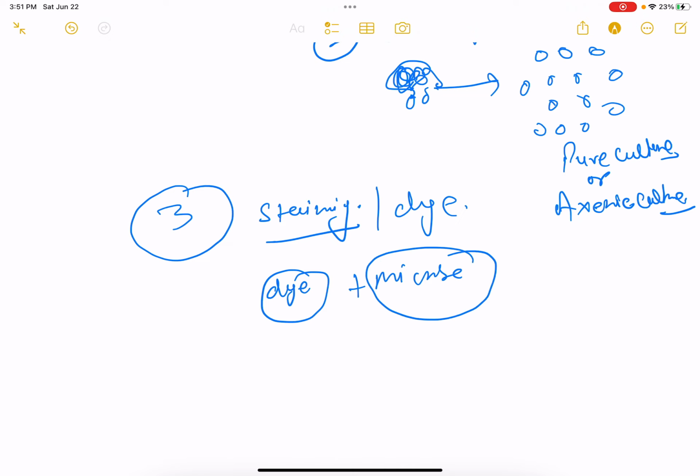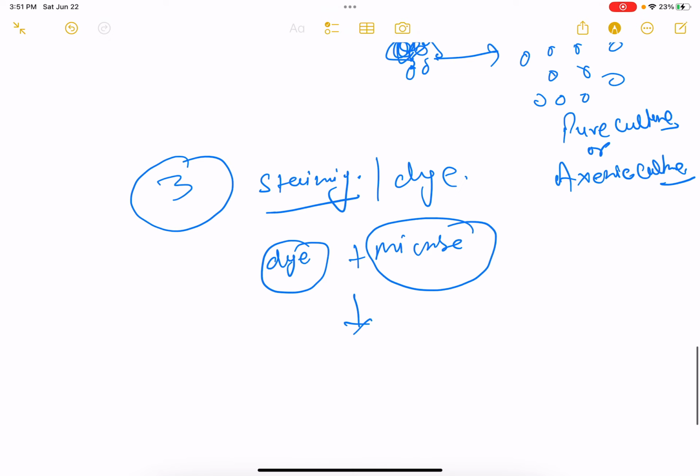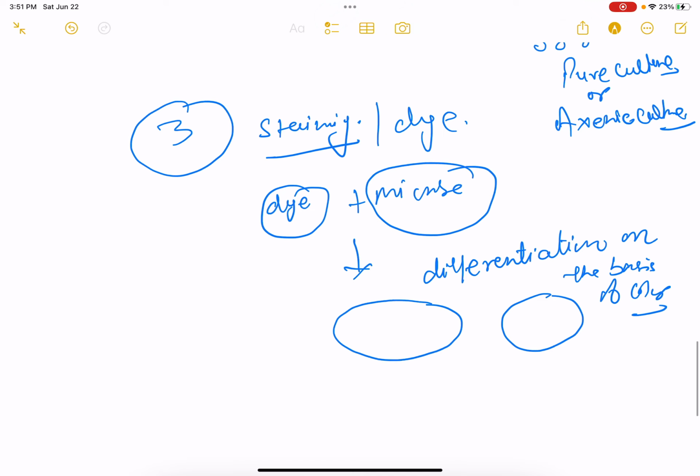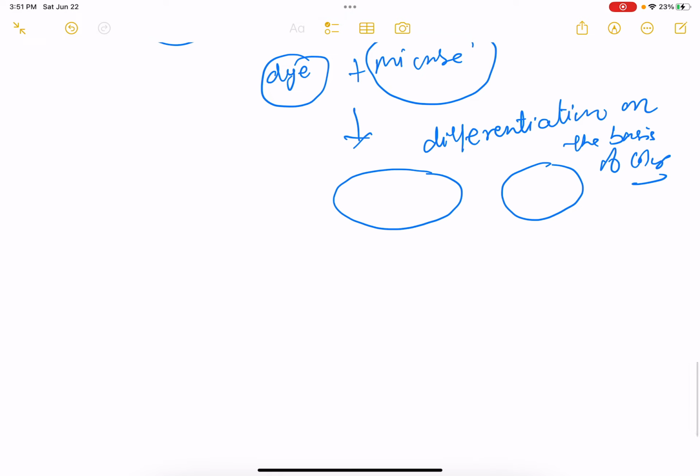We mix them together, and then we are able to see them and differentiate them on the basis of color. So these are the techniques where we can understand the basic microbiology lab, how we can see microbes.